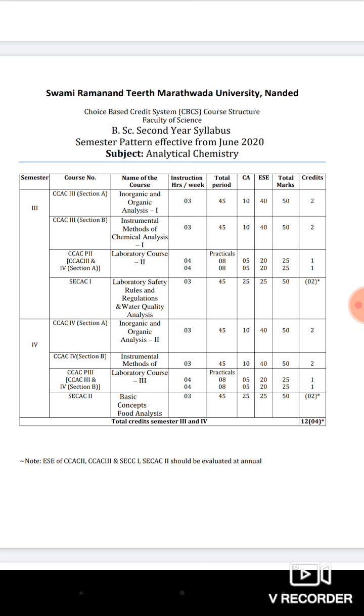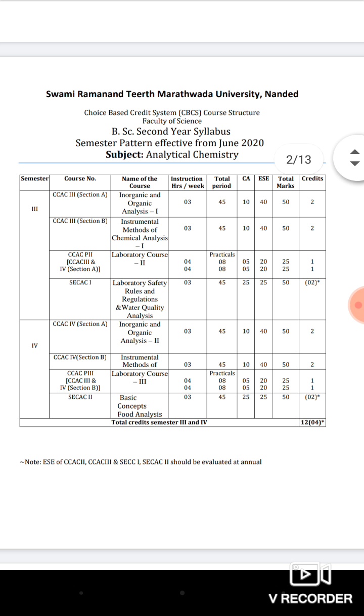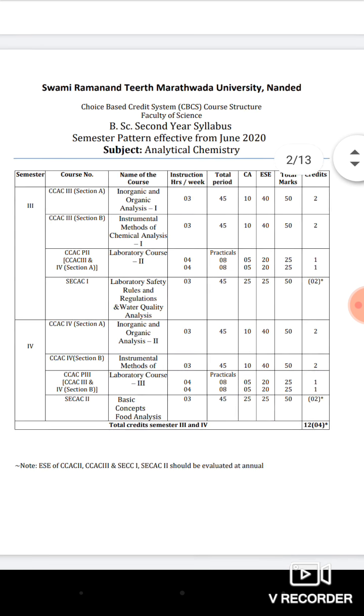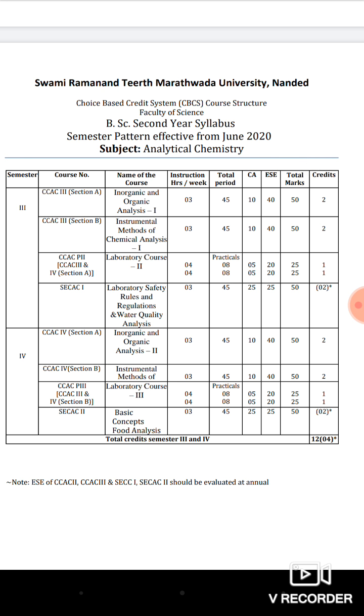SEC is a new concept that comes in the second year, the skill enhancement course. This SEC has a weightage of 2 credits. Without SEC you cannot complete your degree.